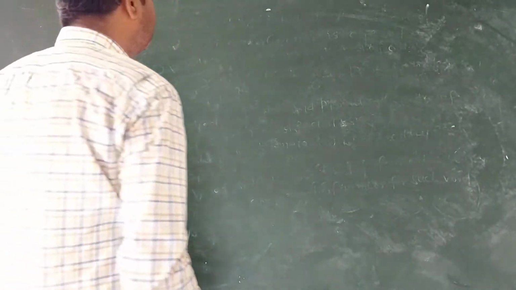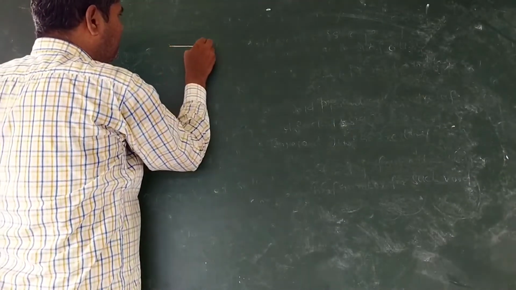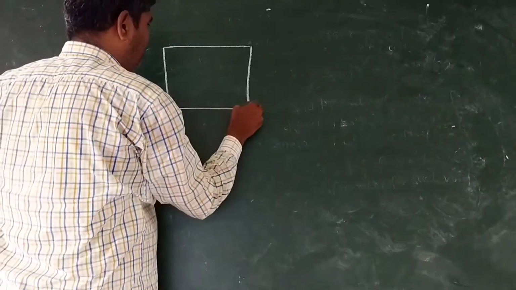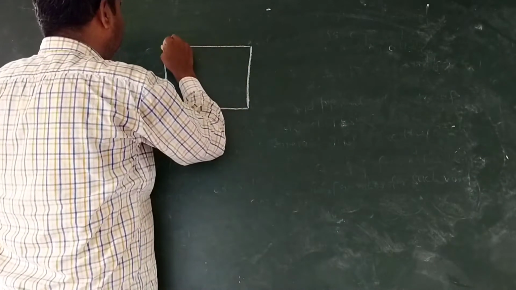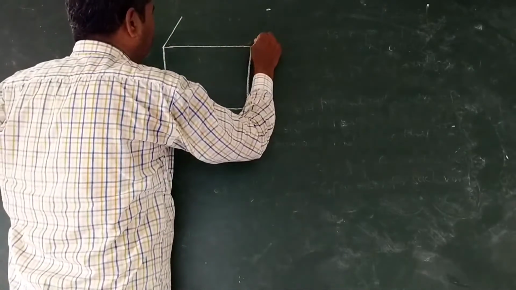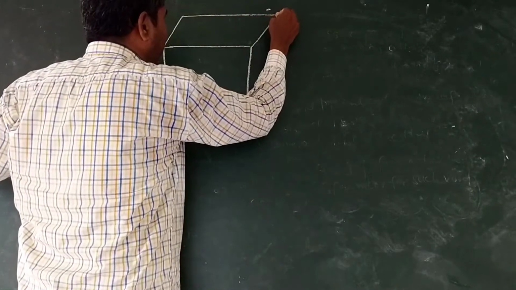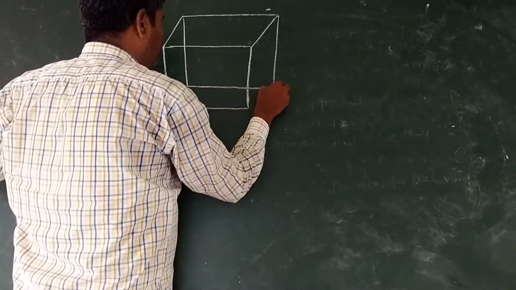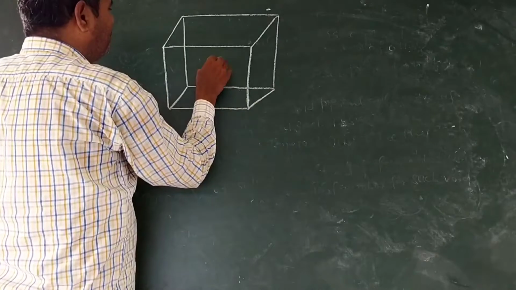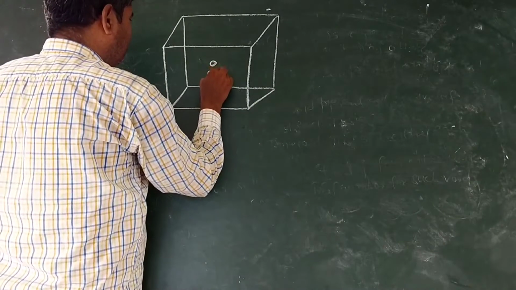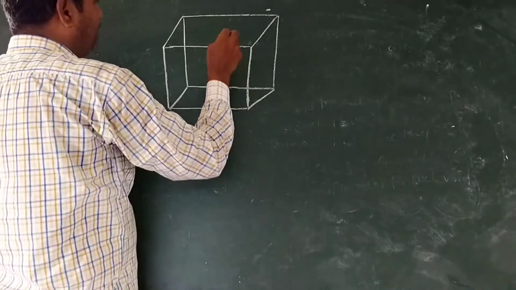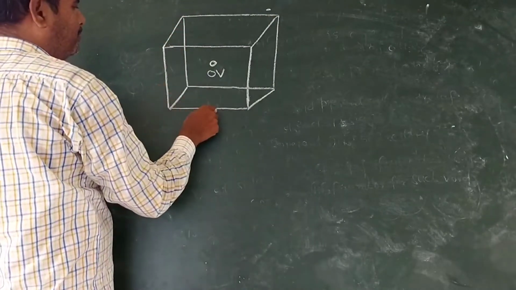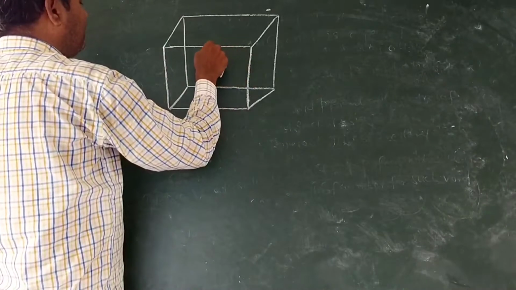Now let us consider the figure. One OV at the center, OV octahedral void, and at the middle of each side: first, second, third, fourth, fifth, sixth, seventh, eighth, ninth, 10th, 11th, 12th.